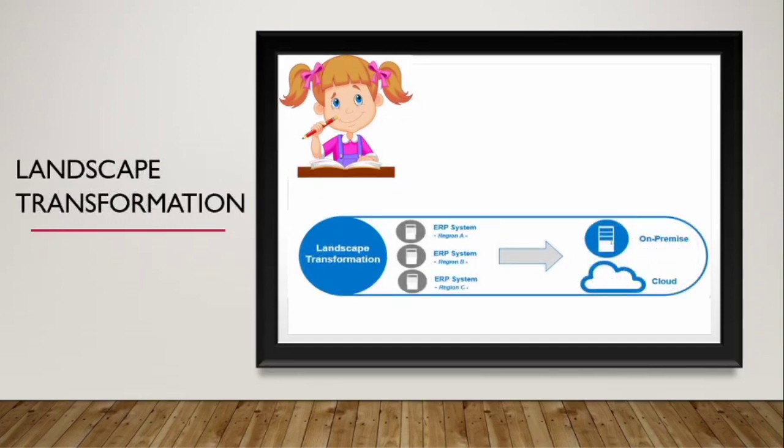Last but not the least, landscape transformation. The focus of landscape transformation is not on the whole system conversion, but rather on selective parts of the business process that you want to migrate. Using SAP landscape transformation, you can perform selective data migration to SAP S4 HANA or consolidate your business landscape into one global system. This can also be named the Bluefield approach, which is used in carve-out and merger projects.